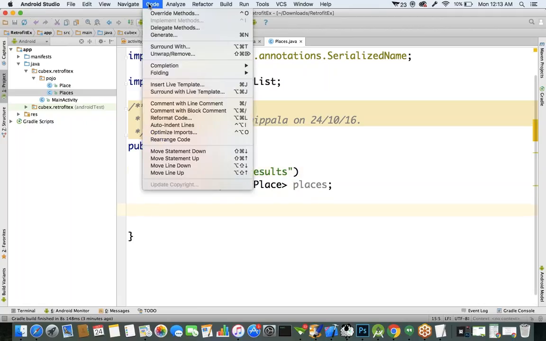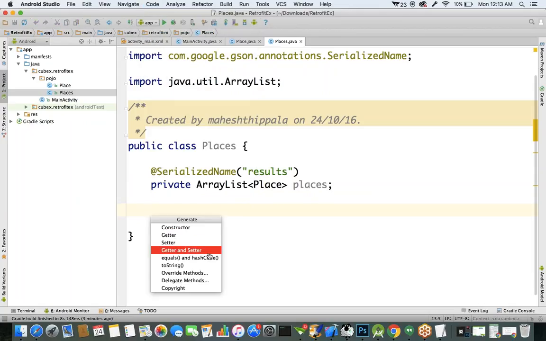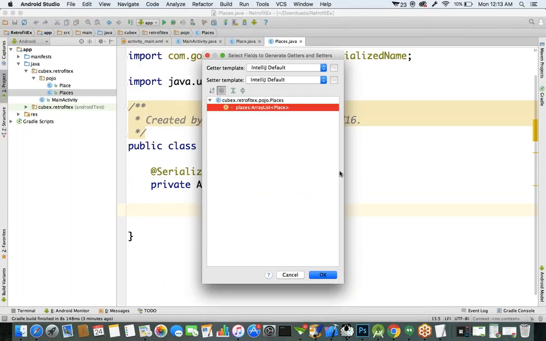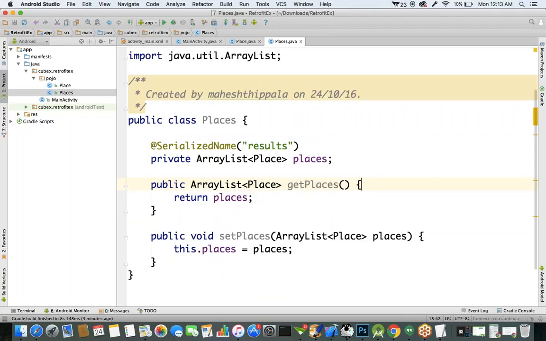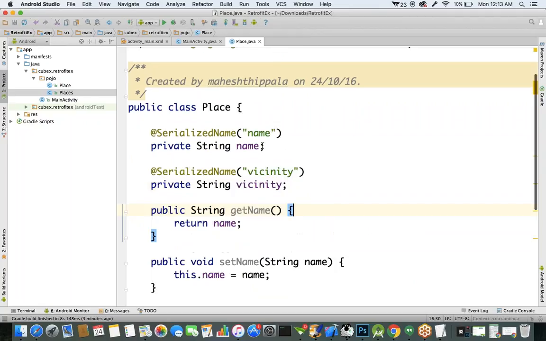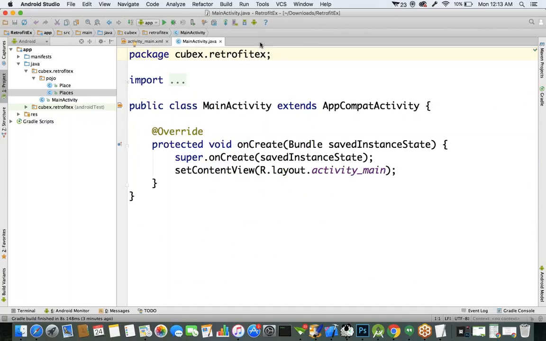Let's select Generate, then Setter and Getter. For this places I want to generate the setter and getter: getPlaces and setPlaces. Now we created a Pojo class for converting the JSON data into the object format. Okay, now let's see the retrofit part.